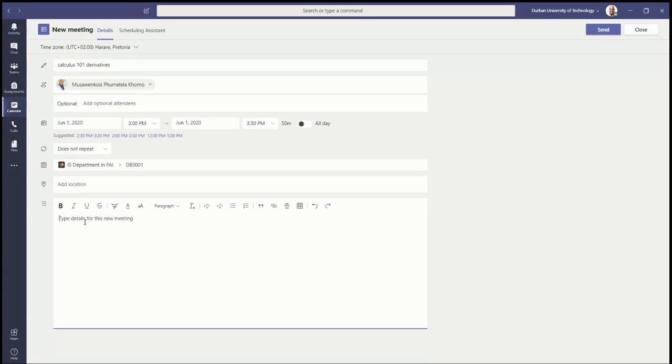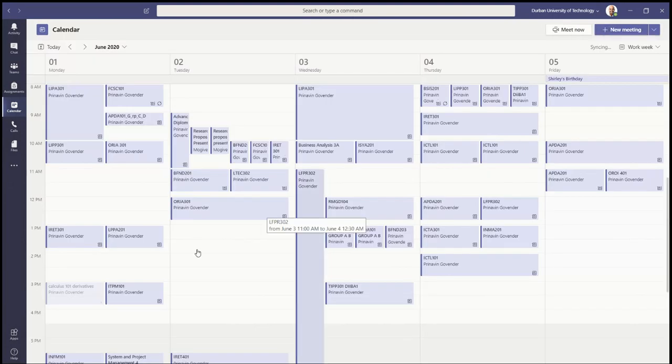And I can add some details in here. Introductory lecture on derivatives. Right, I can have it, and it's not repeating, and I'm so happy with that. And I'm going to say send this, right? So I'm going to say send that, and you will now appear on the calendar.